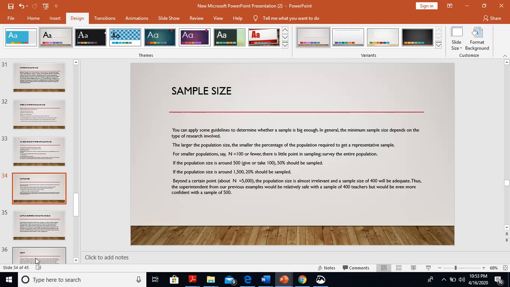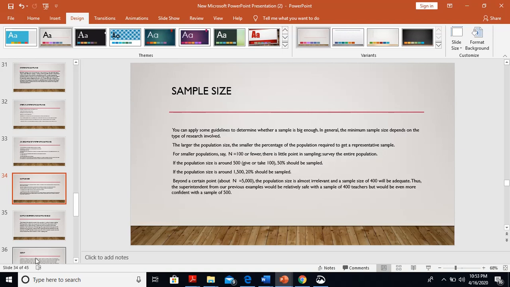The larger the population size, the smaller the percentage of the population required to get a representative sample. For a smaller population, say n is equal to 100 or fewer, there is little point in sampling. Survey the entire population. If the population is around 500, 50% should be sampled.